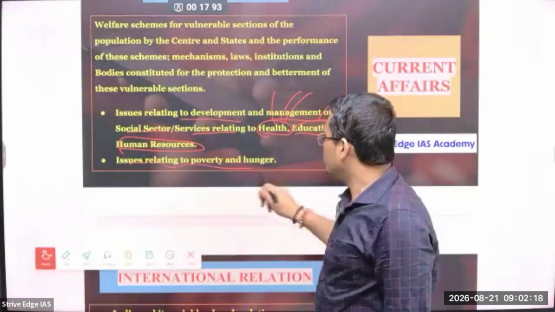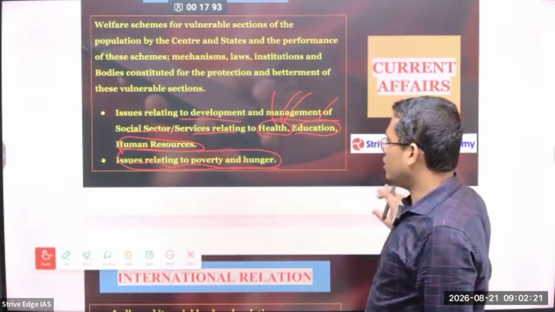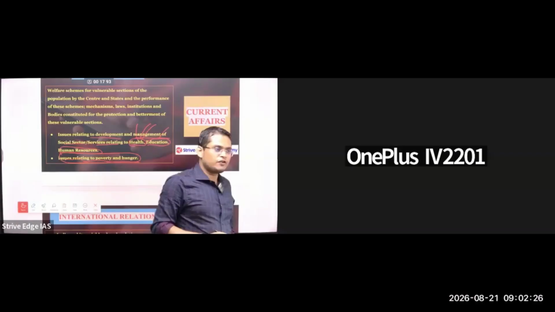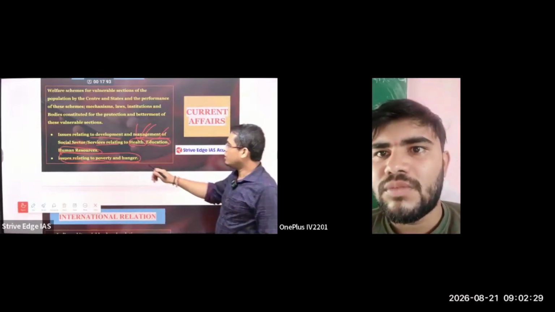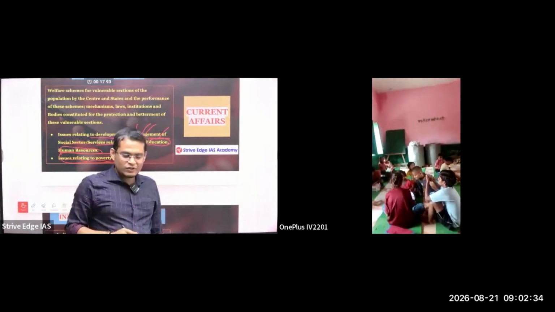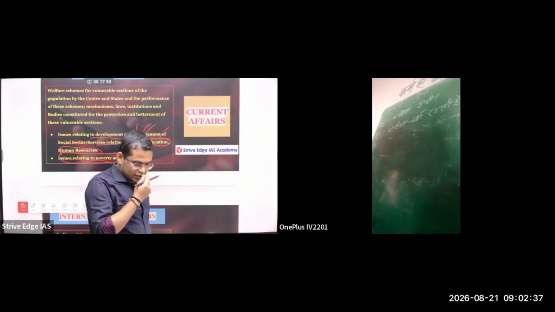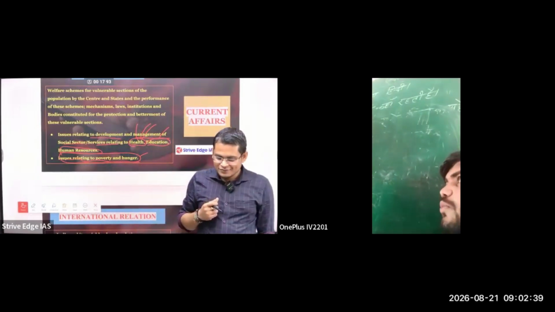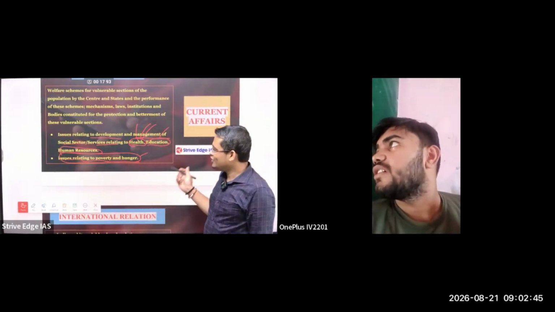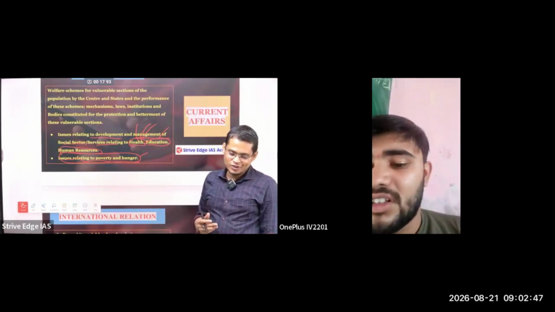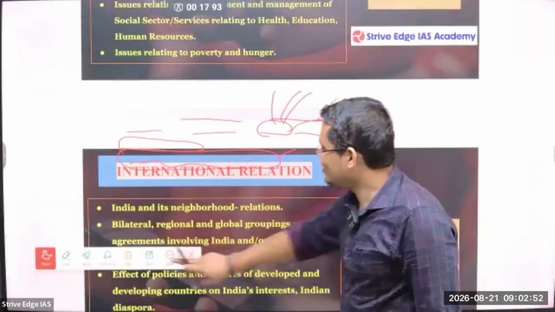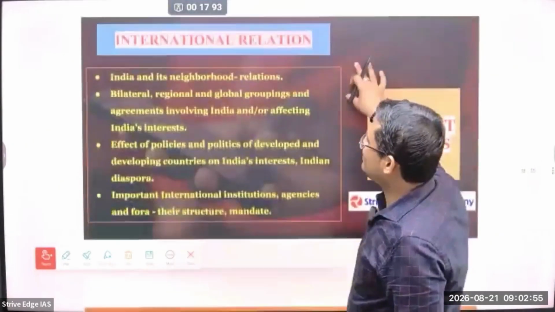So, issues related to poverty and hunger. You have to study different types of poverty, the reasons for poverty, and how we are going to tackle poverty and hunger. Also there is a dichotomy in India. On the one hand we are the largest producer of food grain, we are exporting food grain, but on the other hand we are at the top of the hunger list. So on the one hand largest producer, on the other hand the largest number of people who are hungry.